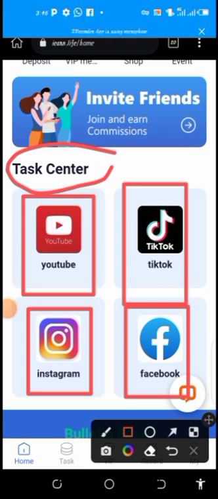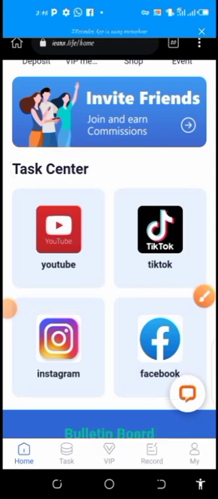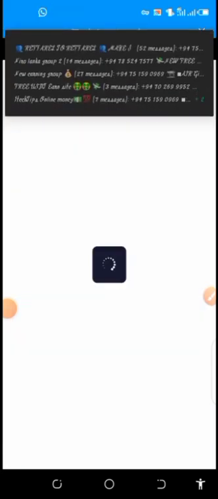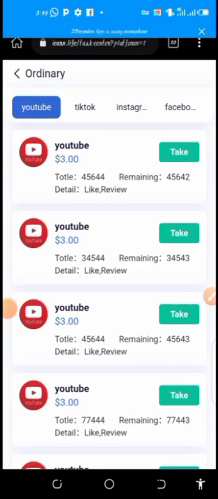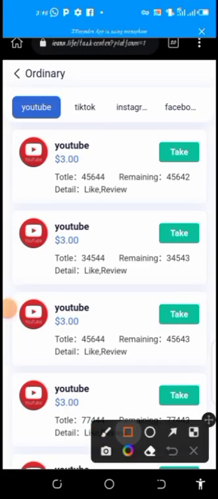Now let's go to the task center and take a practical example of what to do when you are on your dashboard to perform tasks. Once you are here, click on YouTube, assuming you want to make use of YouTube. It will bring you to this place. As you can see, there is a list of task options that are available here for performance, but for the sake of the